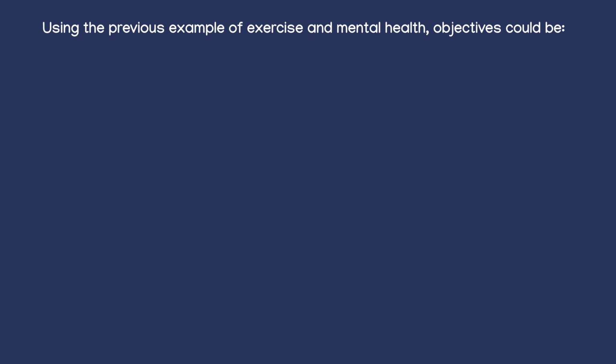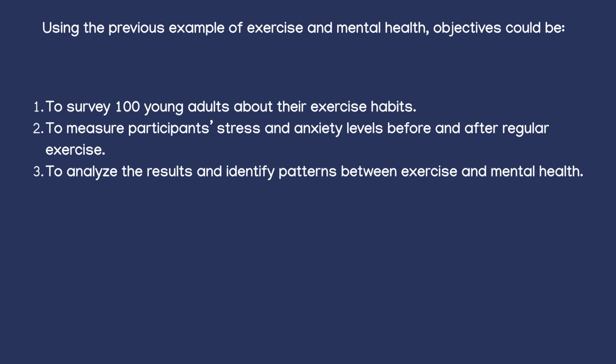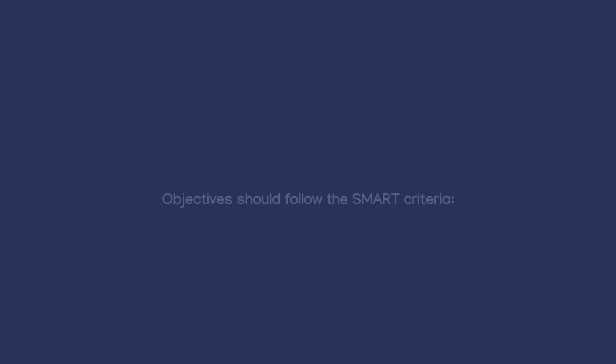Using the previous example of exercise and mental health, objectives could be 1. To survey 100 young adults about their exercise habits. 2. To measure participant stress and anxiety levels before and after regular exercise. 3. To analyze the results and identify patterns between exercise and mental health.